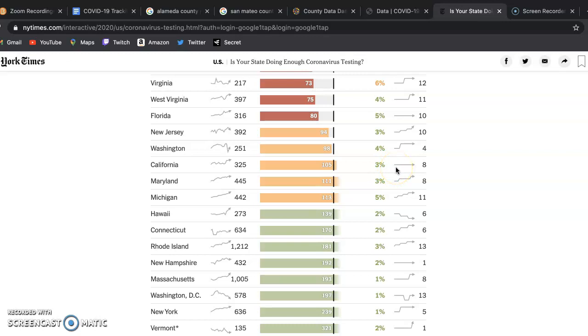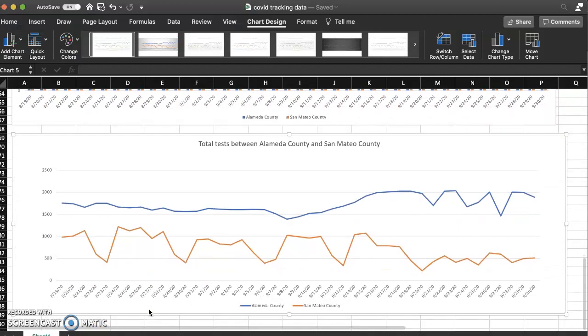So, from what I'm hearing, talking to my family that's back in California, they're still having mandatory masks in public. They're trying to slowly open, which is good for the state because they've been on lockdown since this thing began. So just to slowly open up, California has been doing its job testing. A lot of people have been getting tested. It's not in the green, so obviously it could do a little better, but it's not in the red, so they're doing pretty good.